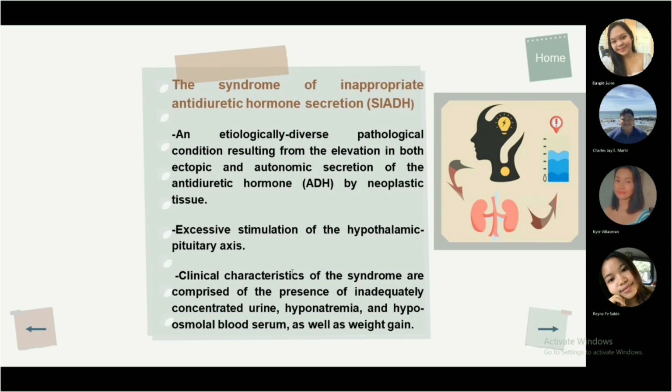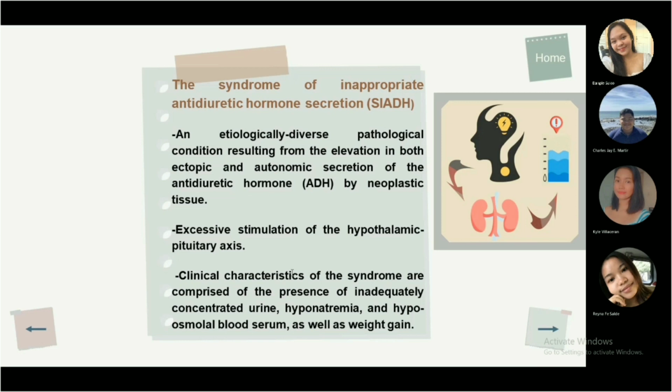So now let's discuss what the syndrome of inappropriate antidiuretic hormone secretion is. It includes excessive ADH secretion from the pituitary gland even in the face of subnormal serum osmolality. Patients with SIADH cannot excrete a dilute urine, retain fluids, and develop a sodium deficiency known as dilutional hyponatremia.